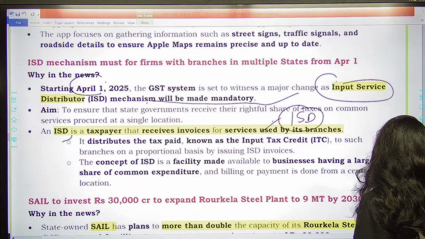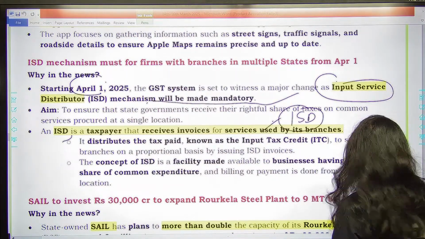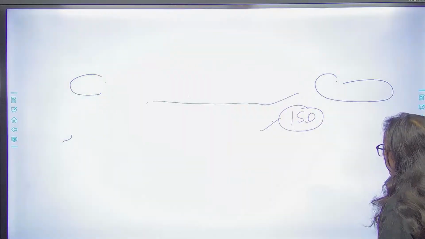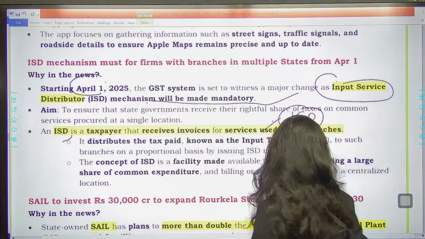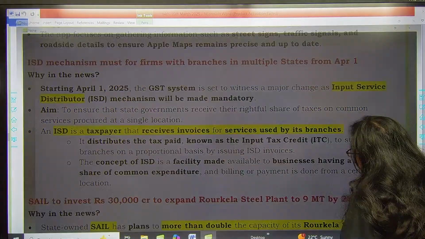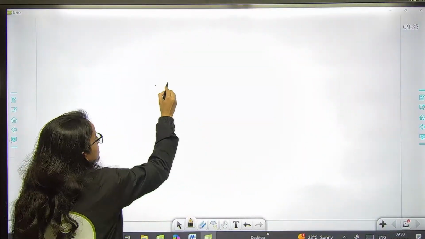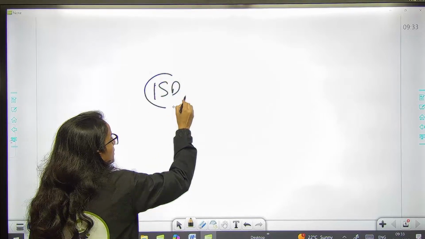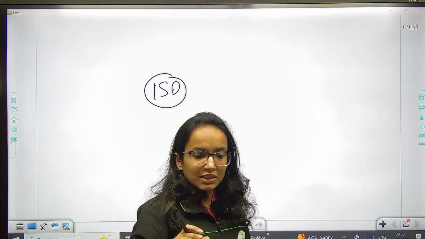Otherwise, it would be difficult to understand. ISD, input service distributor. Now try to understand with this example.